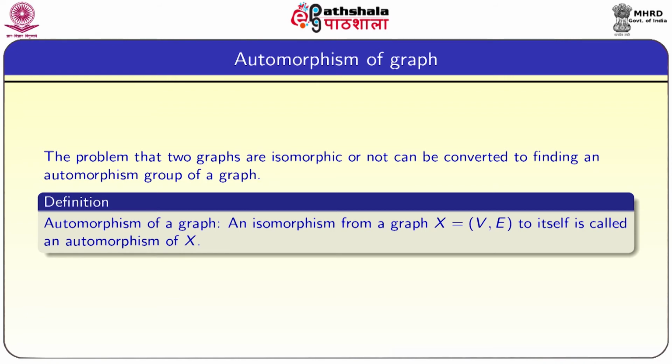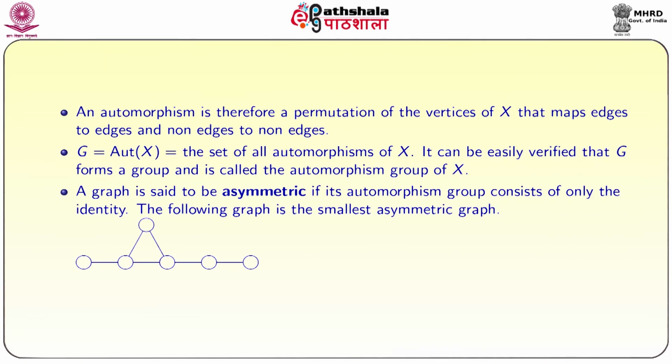So, automorphism is simply a mapping first and it is from vertex set to vertex set. So, it is a permutation actually. So, it is a 1-1 onto mapping on the same set, that is V of X. An automorphism is therefore a permutation of vertices of X that maps edges to edges and non-edges to non-edges. If G is equal to Aut(X), the set of all automorphisms of X, then it is easy to verify that G forms a group and is called the automorphism group of X.